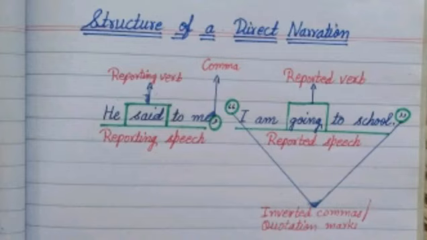After that we are having comma, then inverted commas, or we can say quotation mark. After that, in inverted commas, we are having our reported speech. In reported speech, we are also having our reported verb, that is going. It means the main verb. After that, inverted commas close. This is our direct narration.